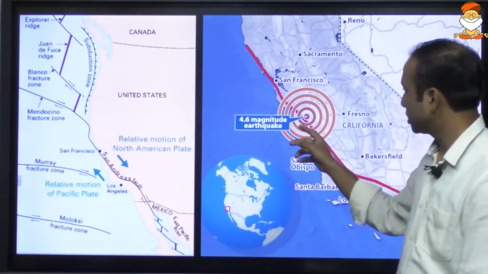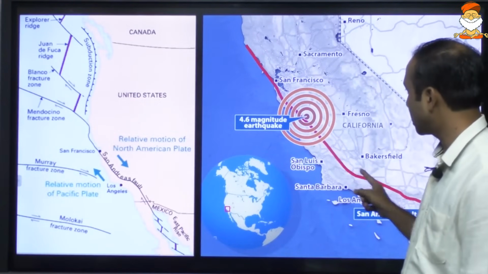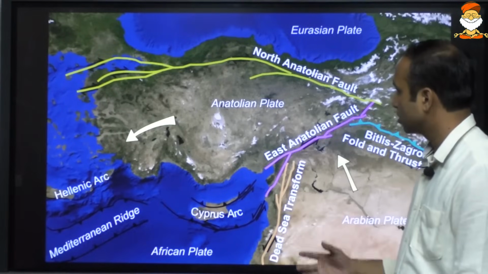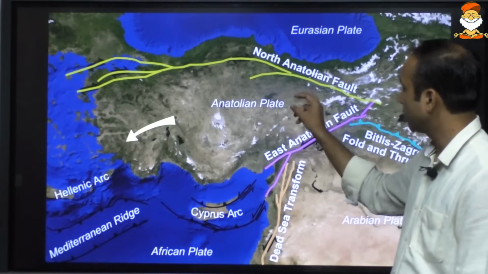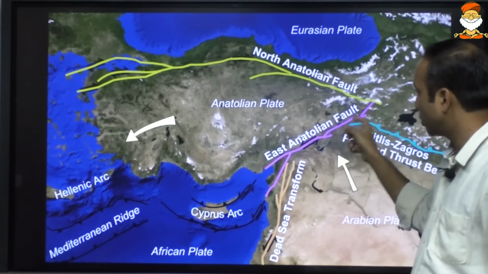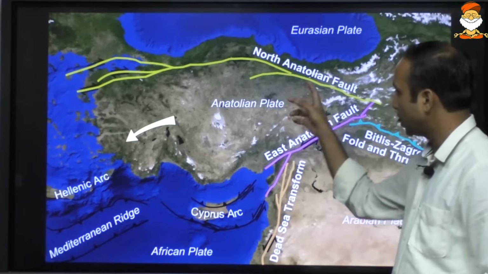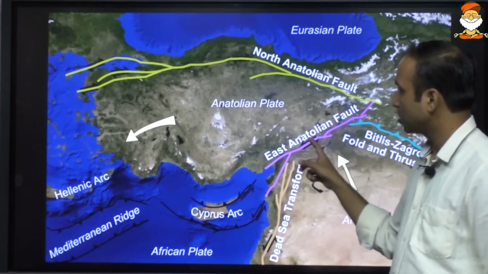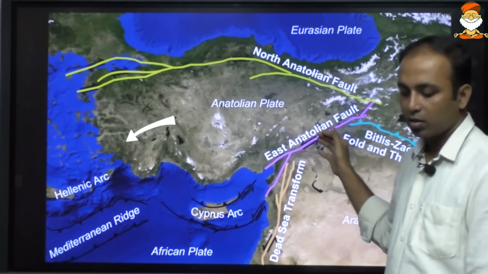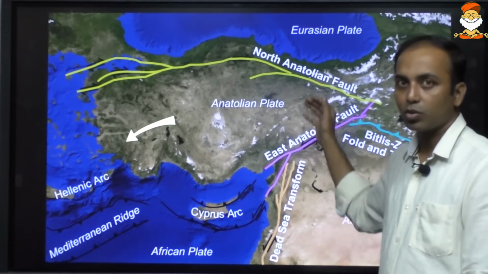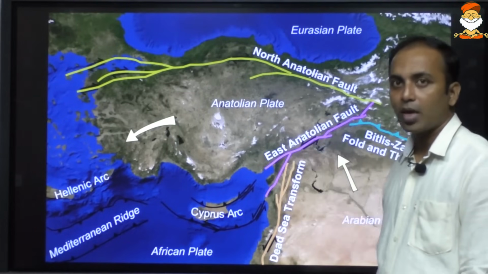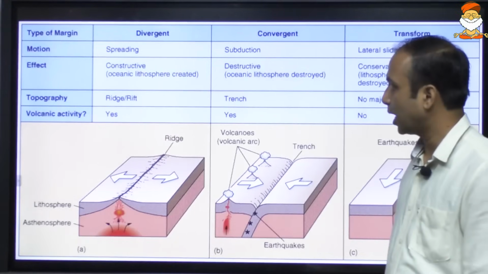For example, the San Andreas fault in San Francisco, California. Also the Anatolian plate, which has the North Anatolian fault and the East Anatolian fault, and they are also sliding past each other. In this region, last year a very high seismicity earthquake took place. So in those transform fault regions, very high seismicity and huge destruction can happen.